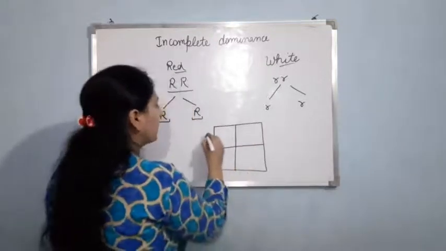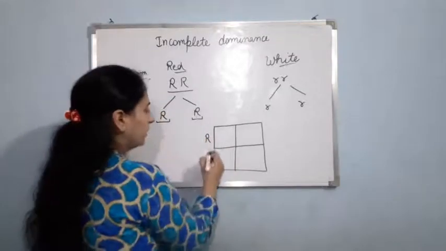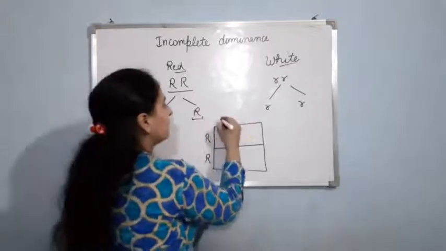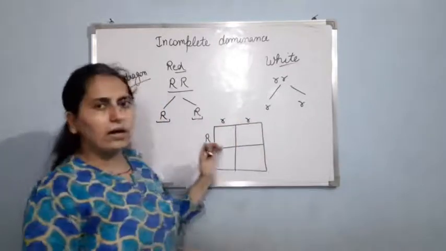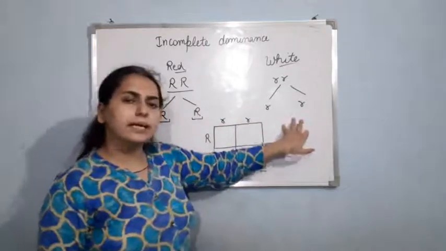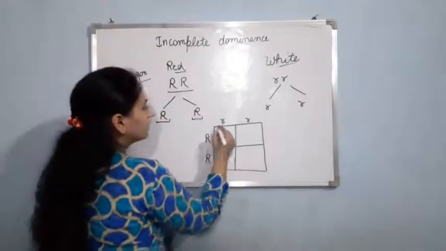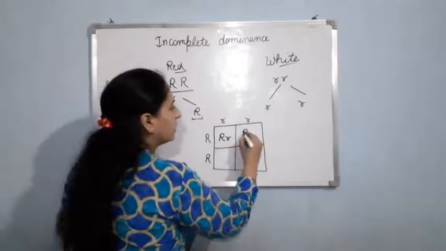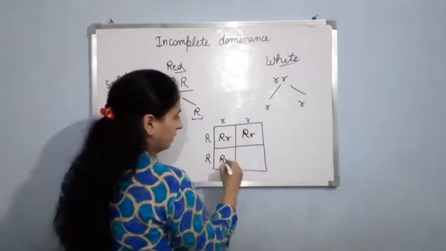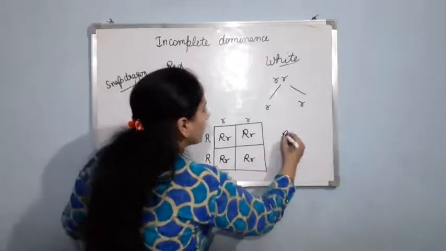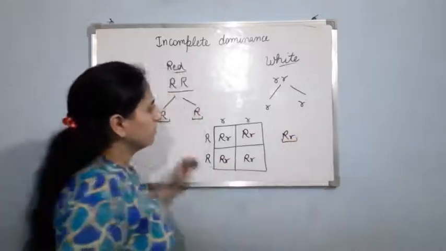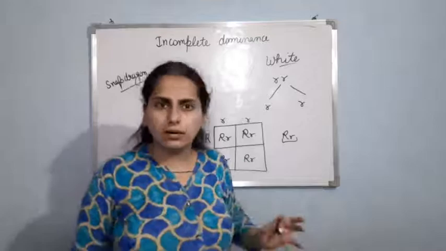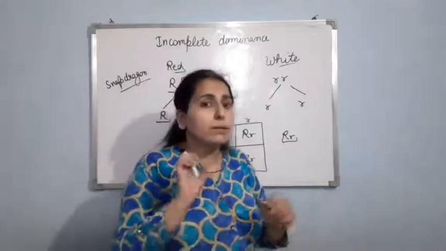Here I am writing capital R, the gametes from the first parent, and there I am writing small r, the gametes from the second parent. Now what will be the result? Capital R, small r, capital R, small r, in a similar way. Now according to our expectation, as capital R is there, we'll think it should be red in color, as told by the law of dominance.